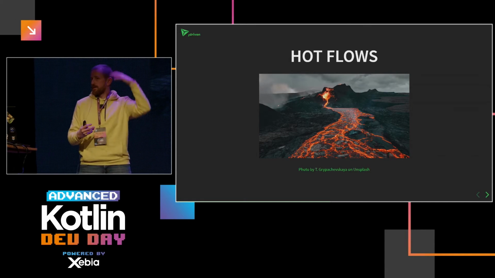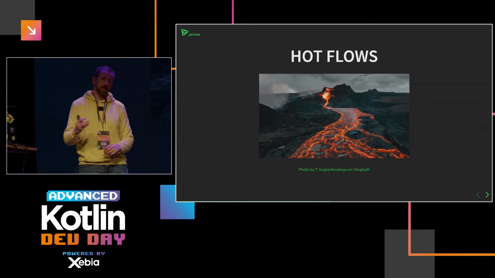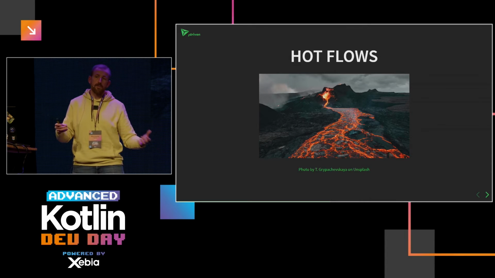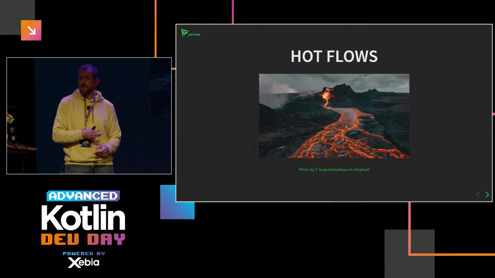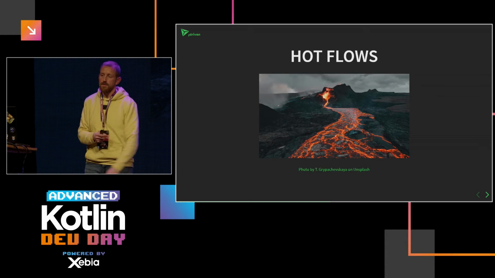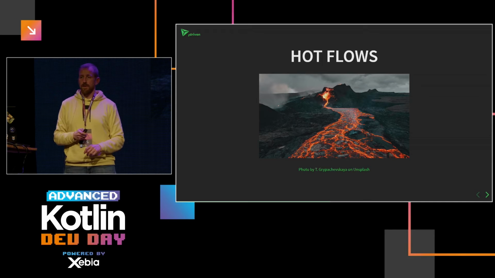If you start it again, you get the same songs again. A hot flow is more like listening to the radio. The moment you start subscribing or collecting from the flow determines what data you get from that flow. When you start listening to the radio, you get some song, and at another moment you hear something else, which is obvious. That is the difference between a cold and a hot flow.